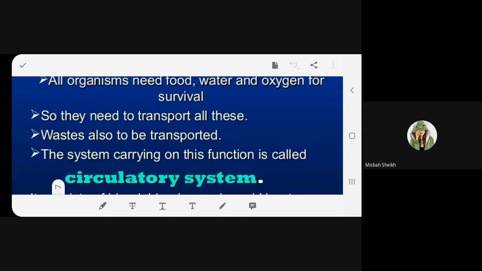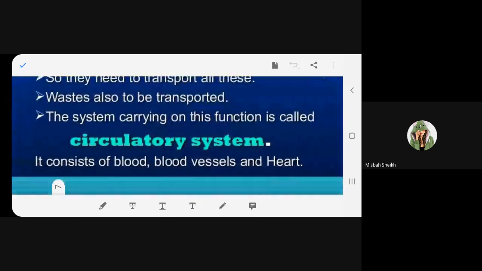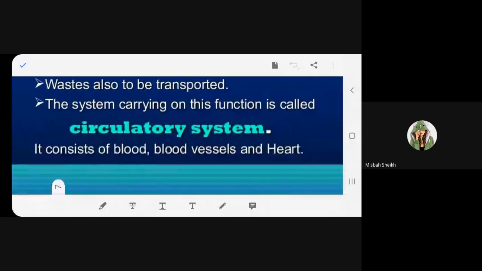Waste also has to be transported. Obviously, I told you just now that when we give oxygen to each and every cell, we are also collecting carbon dioxide to be removed from the body. Food has to be transported, and even waste has to be transported.